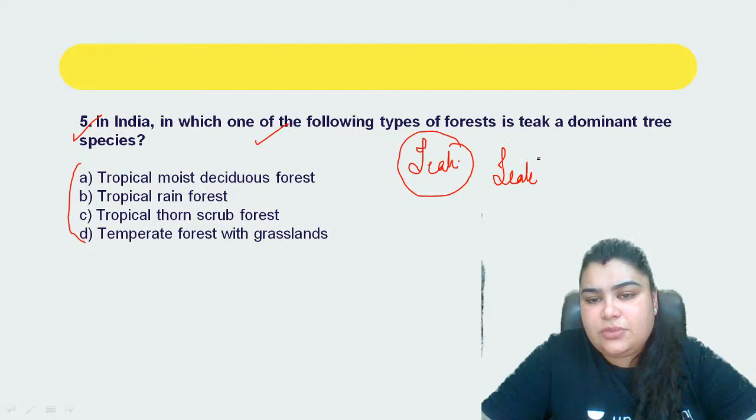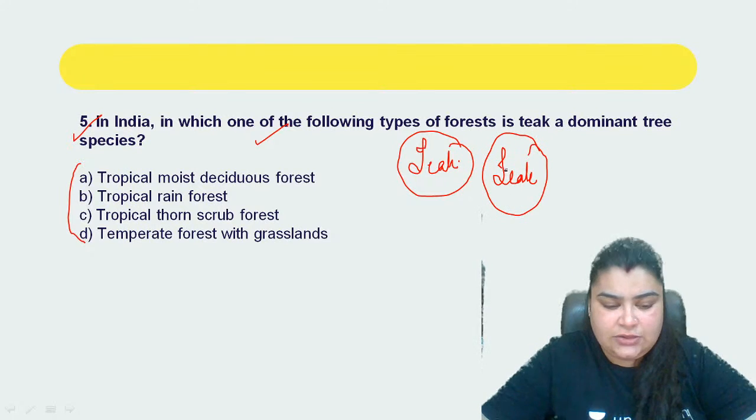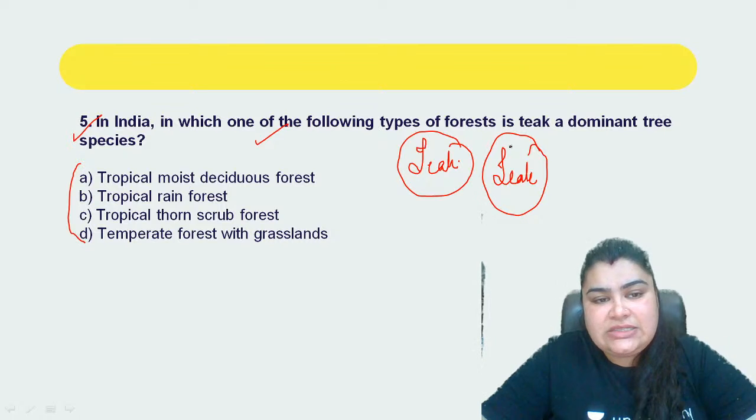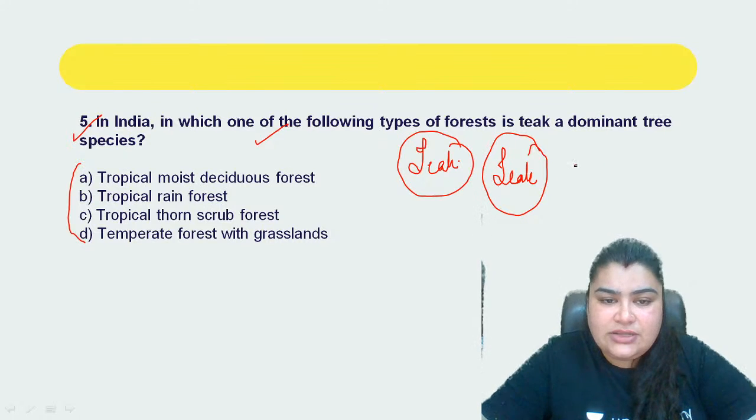Where is teak going to be a dominant tree species? Right? So that is going to be very important here, right? So the options that you have here are A, tropical moist deciduous forest, B, tropical rainforest, C, tropical thorn scrub forest, and D, temperate forest with grasslands, right? So you have to choose the correct option from the options given here.